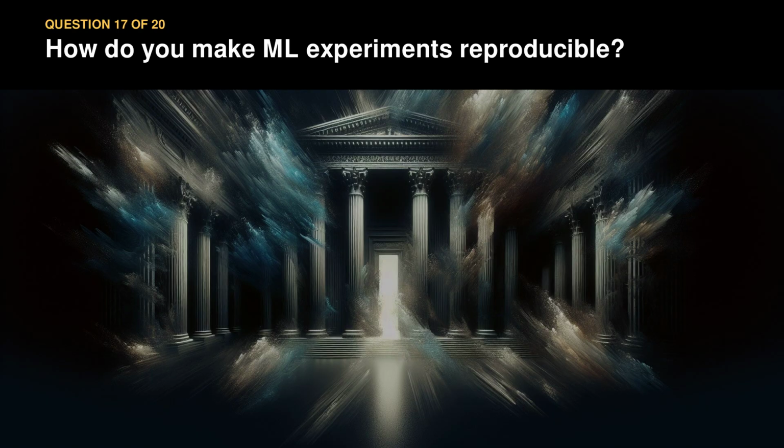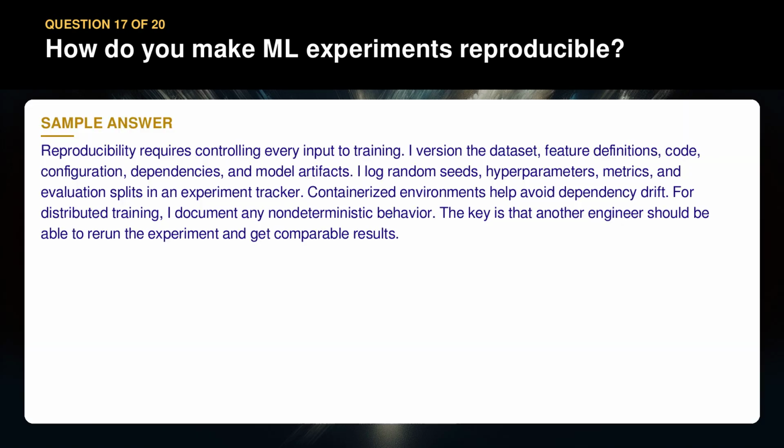Question 17. How do you make ML experiments reproducible? Reproducibility requires controlling every input to training. I version the dataset, feature definitions, code, configuration, dependencies, and model artifacts. I log random seeds, hyperparameters, metrics, and evaluation splits in an experiment tracker.